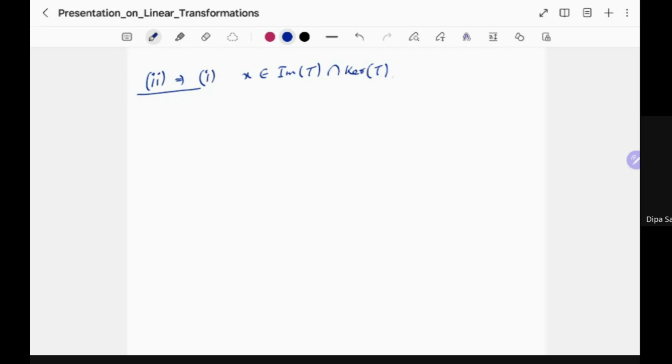Okay, so if x is in the kernel of T, that means what? That means Tx is equal to 0.